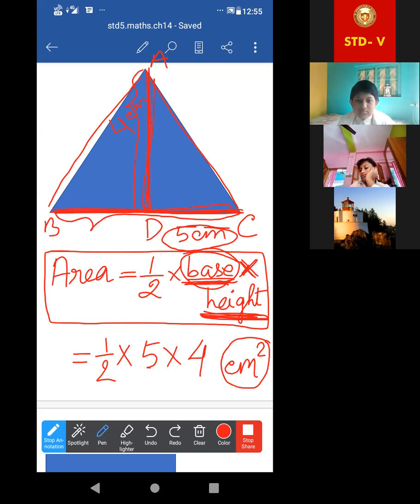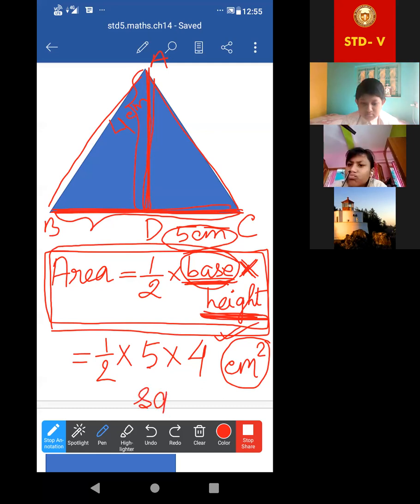You can understand all these things, but right now how much is required is that I am telling only unit square, or you can write square unit.